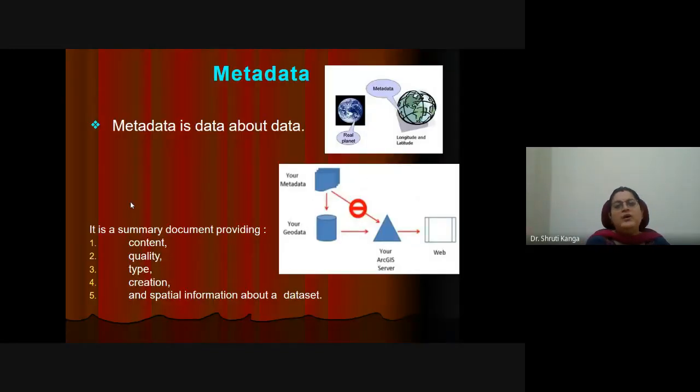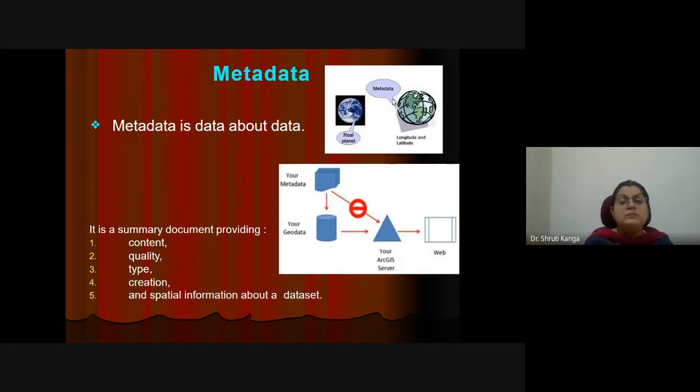Then we have metadata. Now what is metadata? Metadata is the data about the data. For example, this is the real planet. For each and every point we have a location, and each and every geolocation is denoting some place.